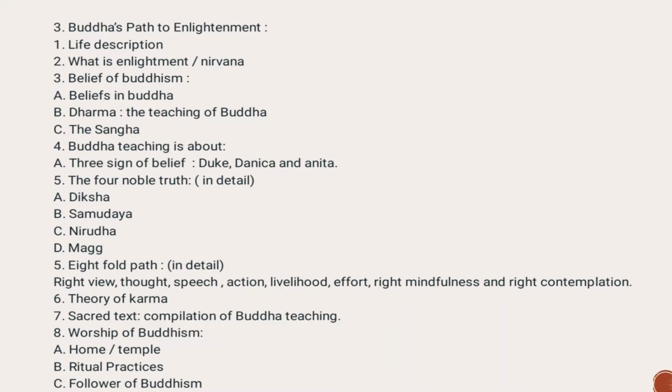These are the main teachings of Buddha, and it is very important to describe them. And in part 2, enlightenment is through wisdom, morality and meditation. So right view, thought, speech, action, livelihood, effort, right mindfulness and right concentration. You will mention this, then you will talk about the theory of karma according to Buddha and the sacred text, which is a compilation of Buddha's teachings.